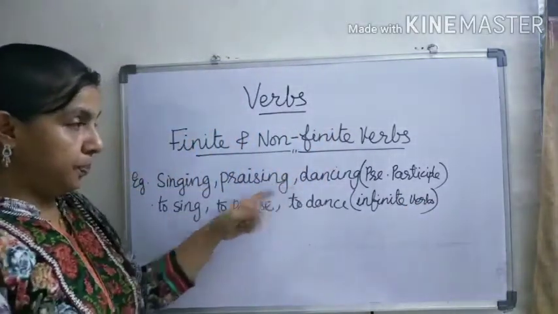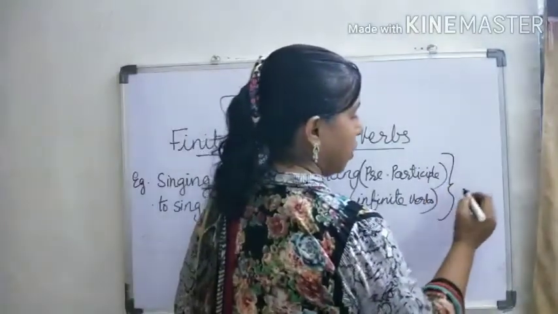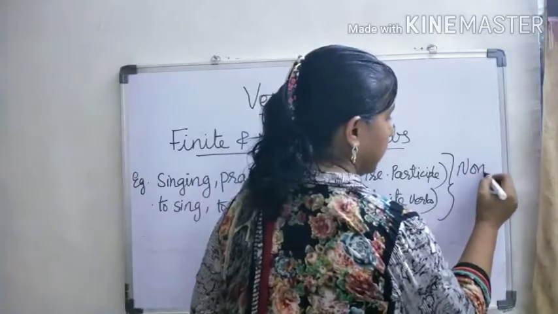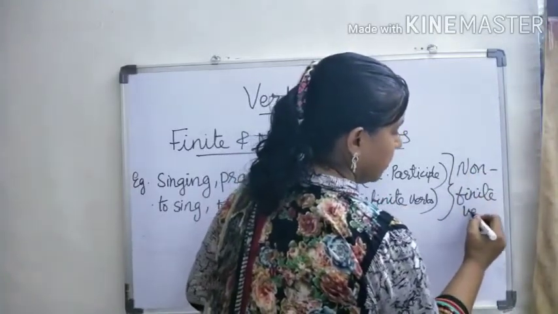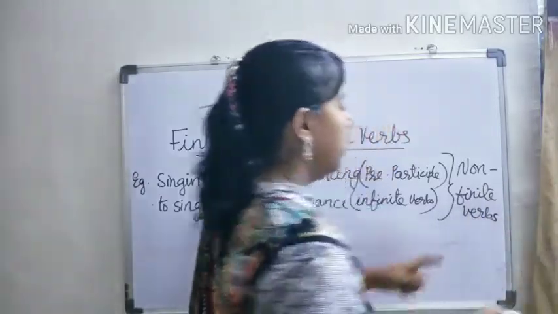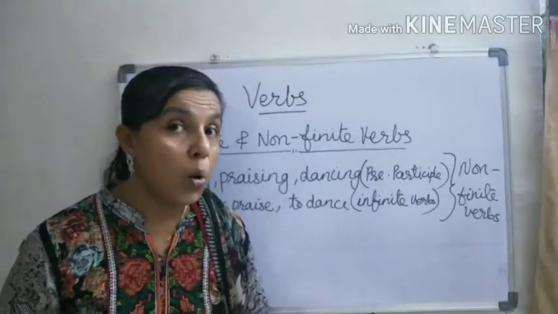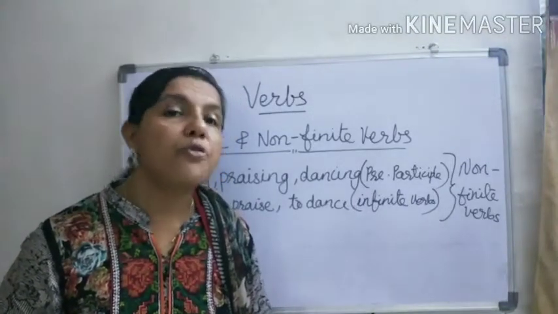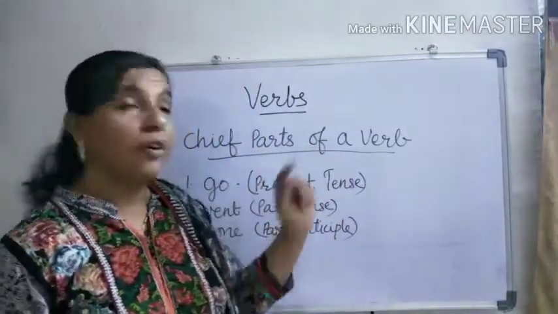So the participle and infinitive both are called non-finite verbs, and all other forms are finite verbs. Now let us see the chief parts of a verb.